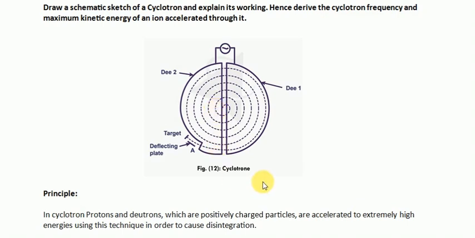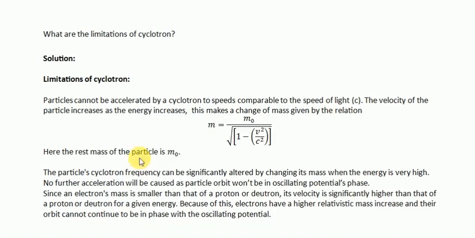So to sum up, here are the limitations of the cyclotron. The first is relativistic mass increase, which means as particles accelerate and approach the speed of light, their mass increases. The increase disrupts the fixed frequency of the cyclotron. The particle's cyclotron frequency can be significantly altered by the change in its mass when the energy is very high. No further acceleration will occur as the particle's orbit won't be in step with the oscillating potential field.